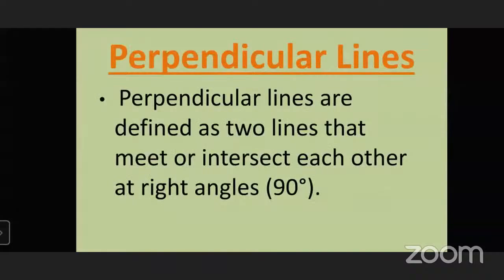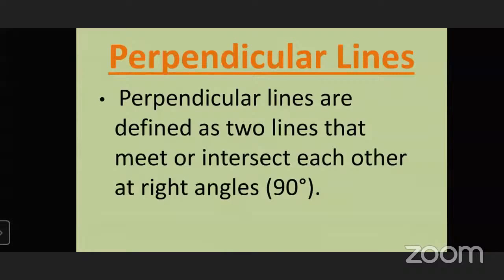Next part is perpendicular lines. Perpendicular lines are defined as two lines that meet or intersect each other at a right angle, 90 degrees. We have seen that the measurement of a right angle is 90 degrees. Whenever lines meet at an angle of 90 degrees, they are called perpendicular.